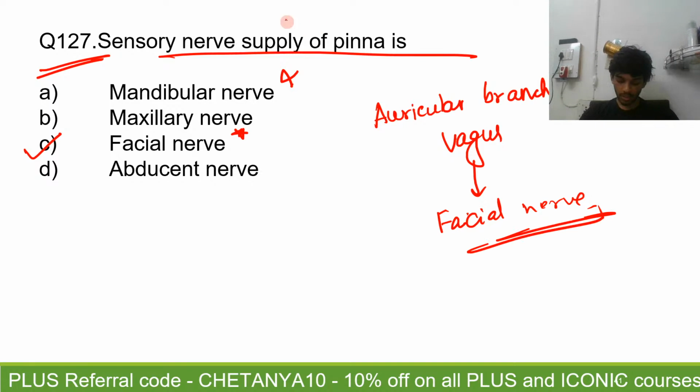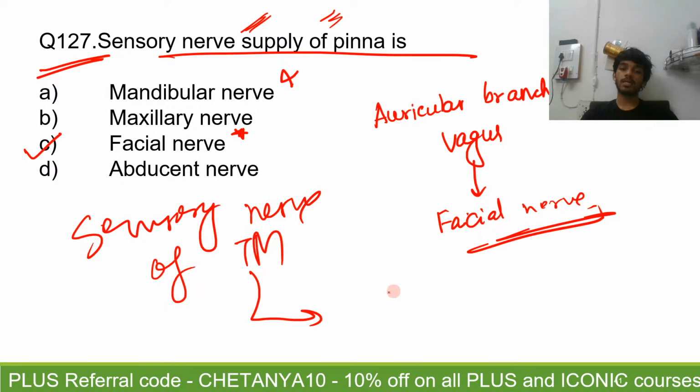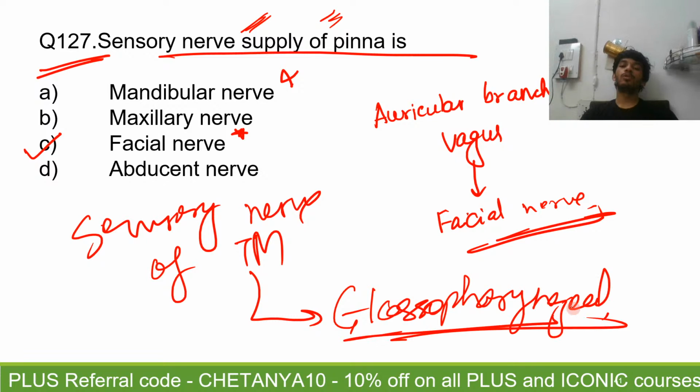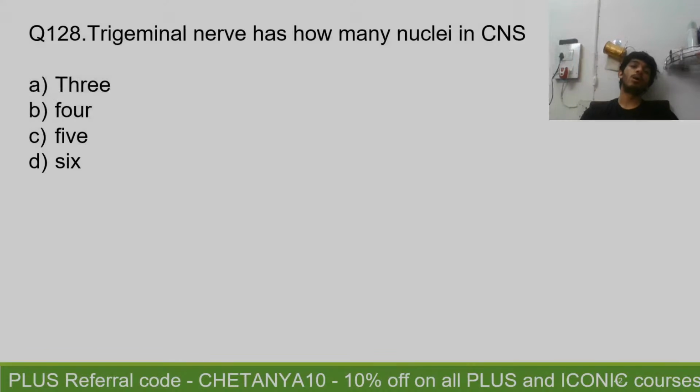We're not talking about the motor innervation here. We are talking about the sensory nerve supply of the pinna. And you should also know that the sensory nerve supply of the tympanic membrane comes from the glossopharyngeal nerve, that is the tympanic branch of the glossopharyngeal nerve, which will then move forward and form the tympanic plexus. The tympanic plexus will give rise to what is known as the lesser petrosal nerve, right? That is all you need to know about here.